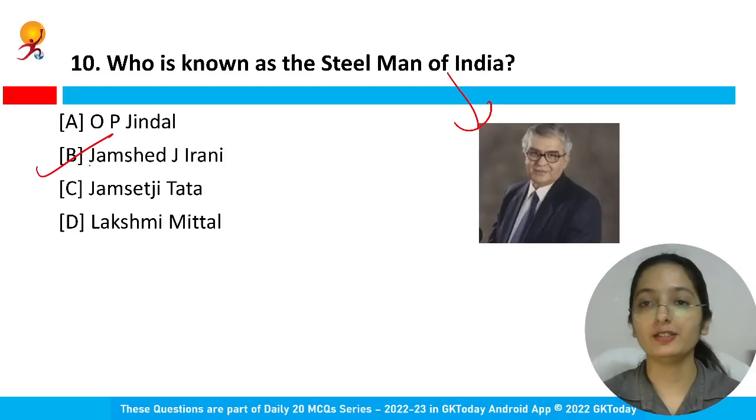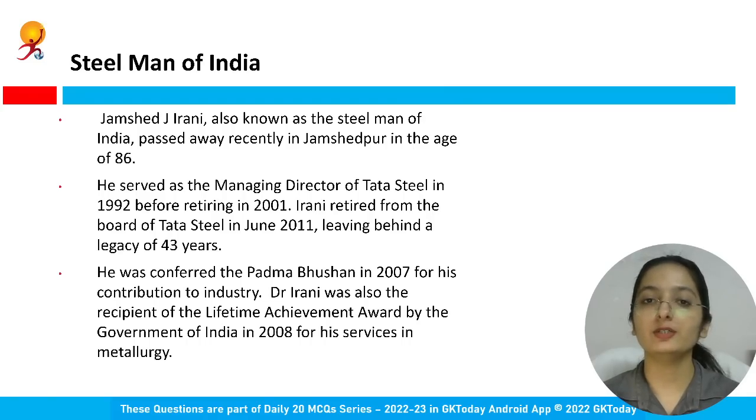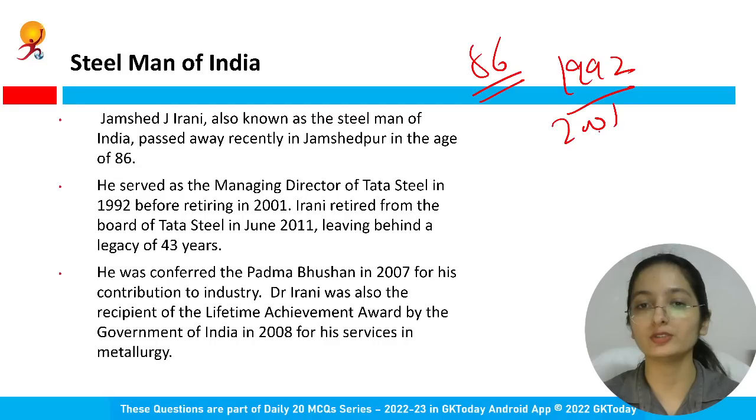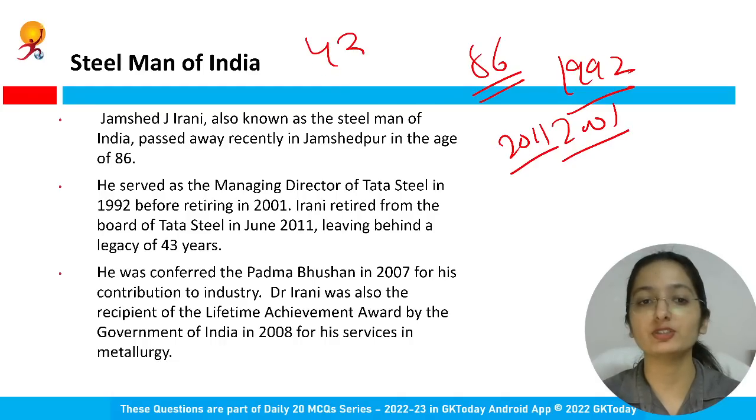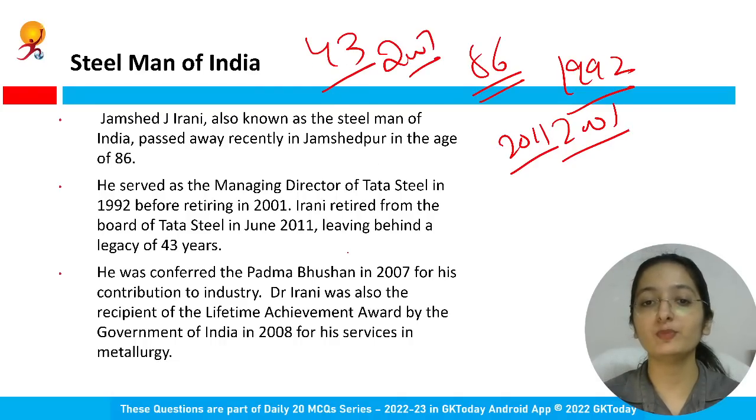Jamshed J. Irani. Option B is the right answer. Known as the Steel Man of India, he recently passed away in Jamshedpur at the age of 86. He was the managing director of Tata Steel in 1992 before retiring in 2001. Later he retired from the board of Tata Steel in 2011, leaving behind a legacy of how many years? 43 years. In 2007, he was conferred with the Padma Bhushan for his contribution to the industry.